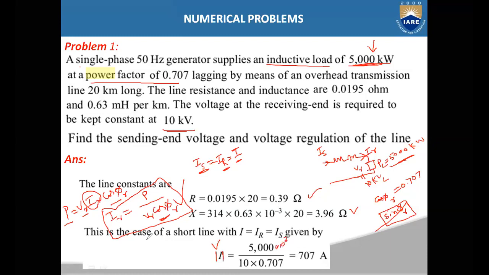The voltage is given as 10 kilovolts, so 10 into 10 cube. The 10 cube and 10 cube get cancelled here. And the power factor is 0.707. So the magnitude of the receiving end current or sending end current is 707 amperes. The current at the sending end as well as the receiving end will both be equal to 707 amperes. This is the magnitude only, not the angle.